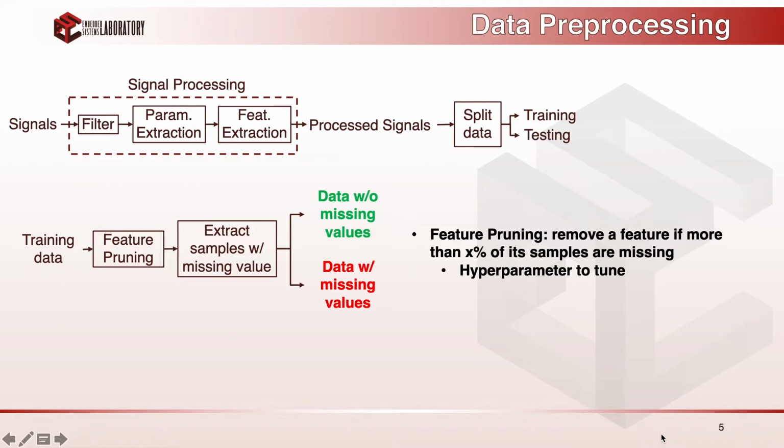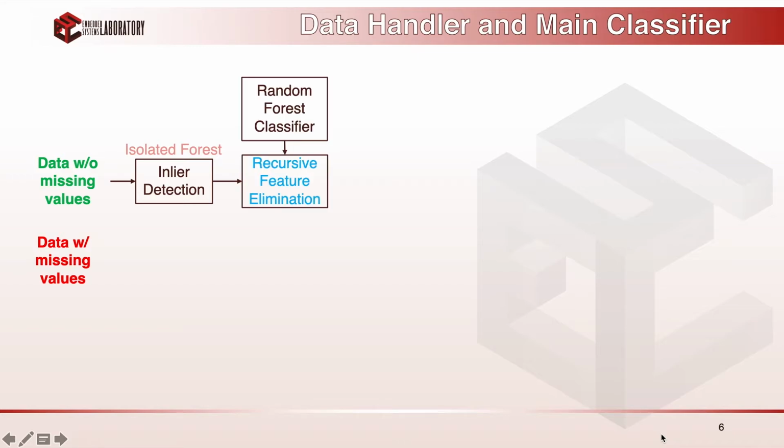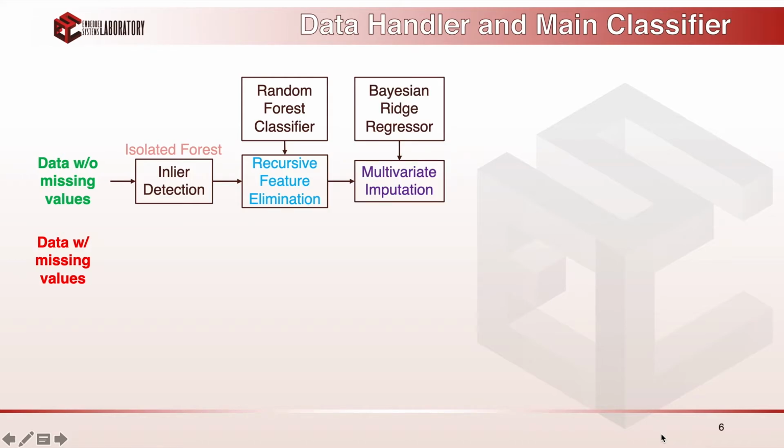In the next stage of the framework, we first work with the training data that does not have any missing values. So we use isolation forest algorithm, which is a machine learning outlier detector. Then we have the recursive feature elimination technique with random forest as the base classifier that is used for selecting the most significant features.